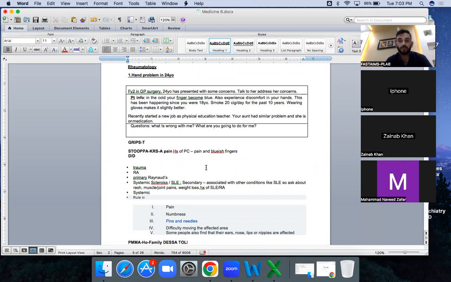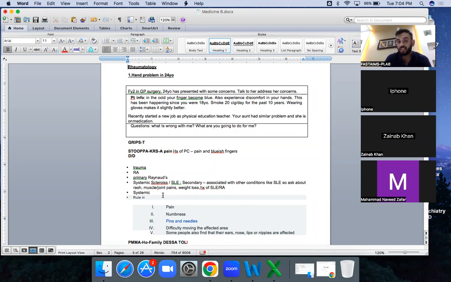For example, trauma, rheumatoid arthritis, primary Raynaud, systemic sclerosis, then the systemic inquiry. And these are the questions you need to ask. After trauma, you need to ask about any hand stiffness, any stiffness of the body in the morning: rheumatoid arthritis. Primary Raynaud is one of your diagnoses.